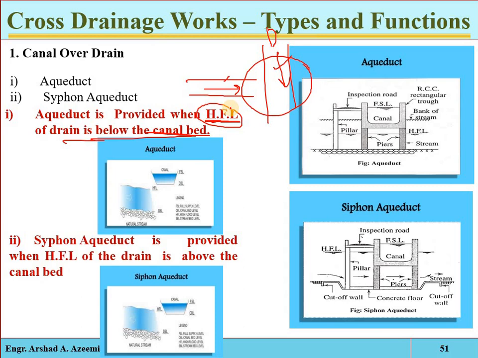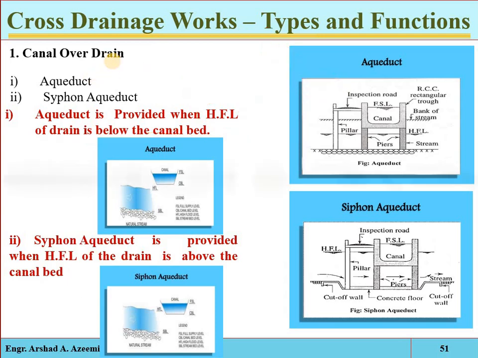but we have to clearly consider how much the possible discharge will be in the natural drain. So if that highest flood level is lower than the canal bed, then the canal will easily pass over the drain. That is called the aqueduct. Okay, here you can see that.